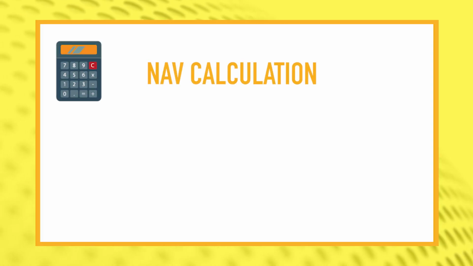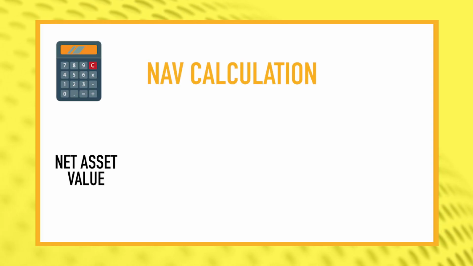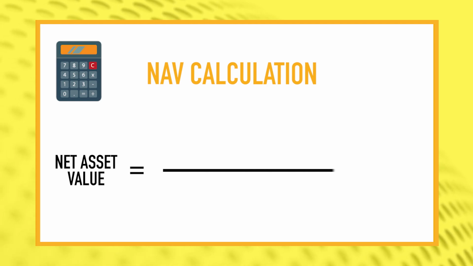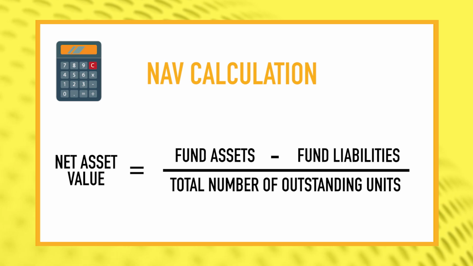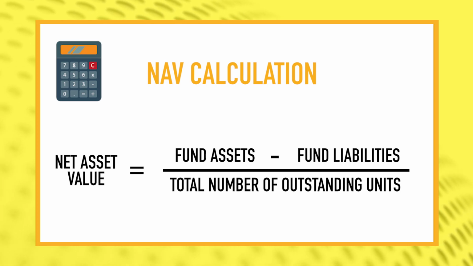Let us view the definition of NAV. Net asset value (NAV) is the market value of all securities held by the mutual fund scheme minus its liabilities, divided by the total number of outstanding units on a given day. Let us understand NAV through an example.